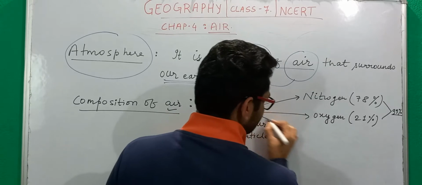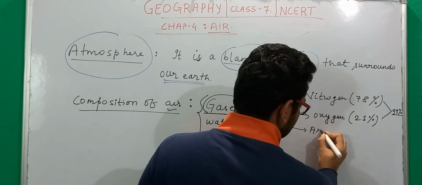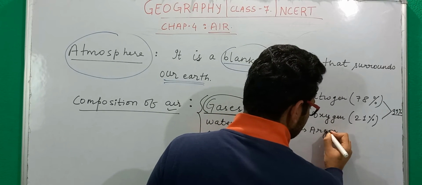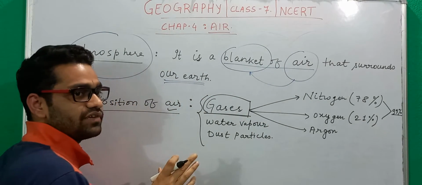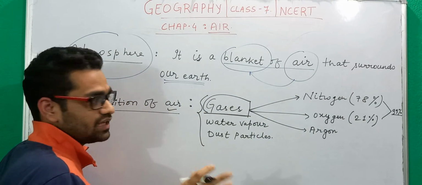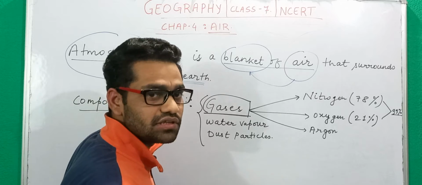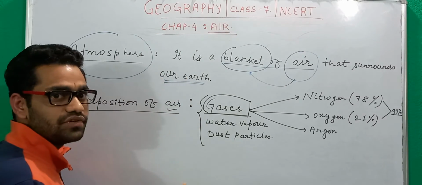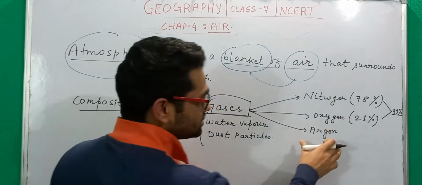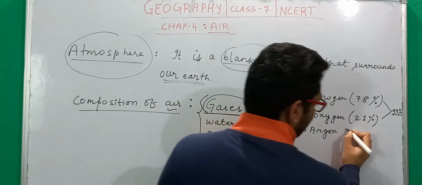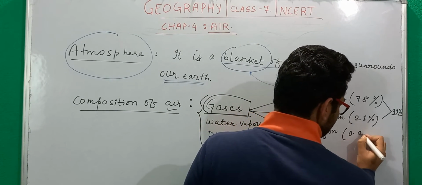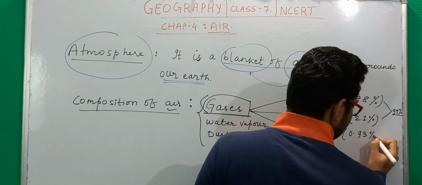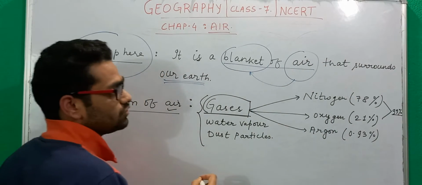Now there is another gas called argon. This argon is a very inert type of gas. That is, it does not react with other elements very easily. However, it also constitutes 0.93% of the total volume of air.